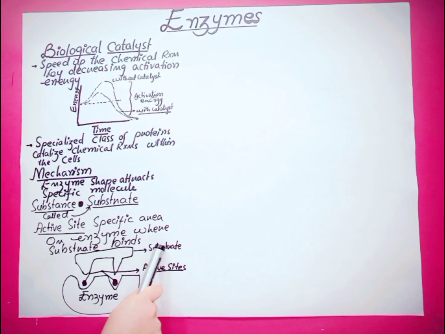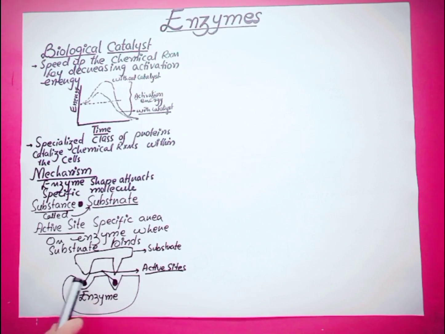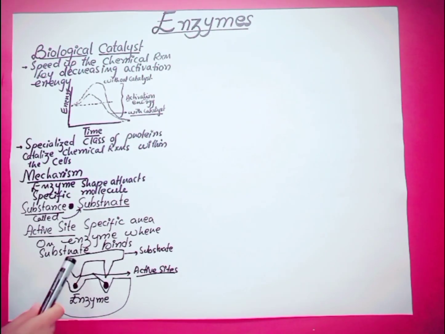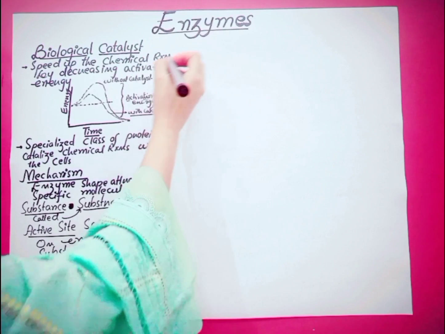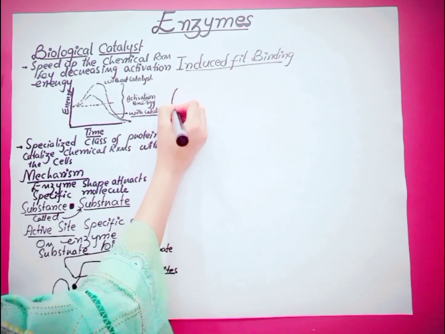Substances in our body which have to be broken down get attached to the enzyme at their active sites. The substrate might fit into the active site as it is, or sometimes it causes induced fit binding, where the enzyme changes its shape slightly. So here is the induced fit binding of enzymes.